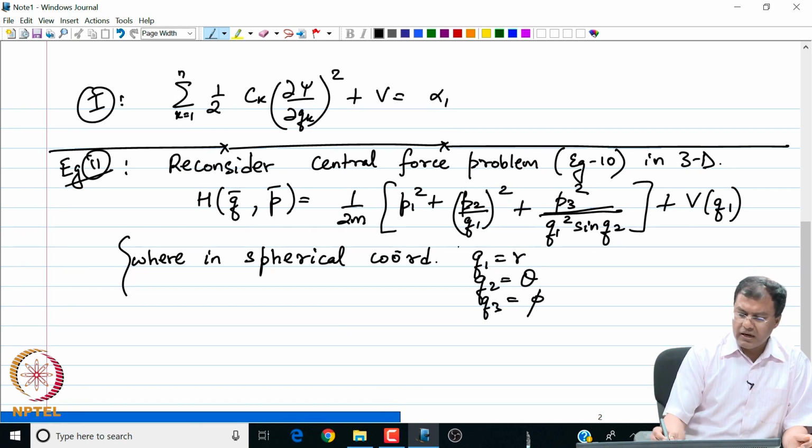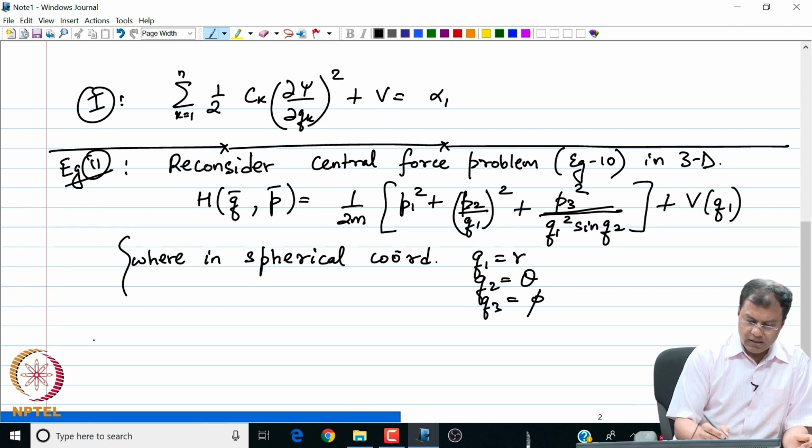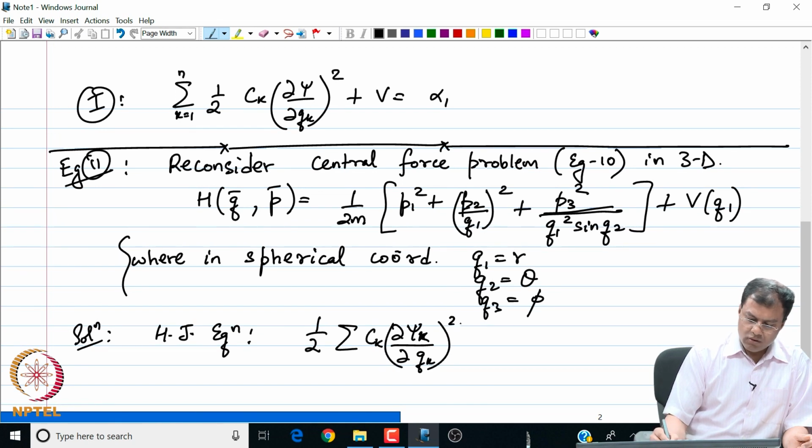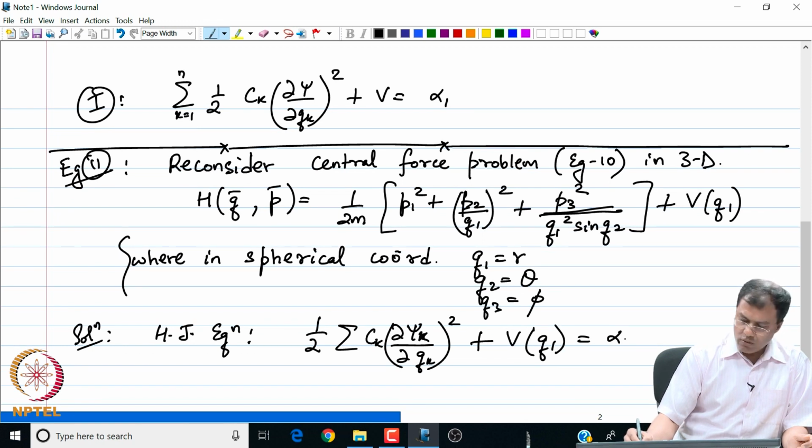Okay, so then for this Hamiltonian, I can quickly write the Hamilton-Jacobi equation. So my Hamilton-Jacobi equation is half summation Ck's, partial psi by partial qk, whole square, plus V of q1 is equal to alpha 1, where k goes from 1 to n.